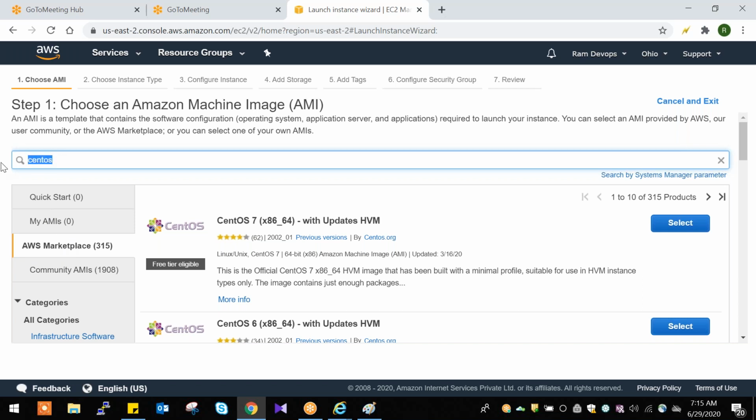Here we can search. Fine. Community AMIs are government related, community related AMIs. We don't use this. Now go to QuickStart.